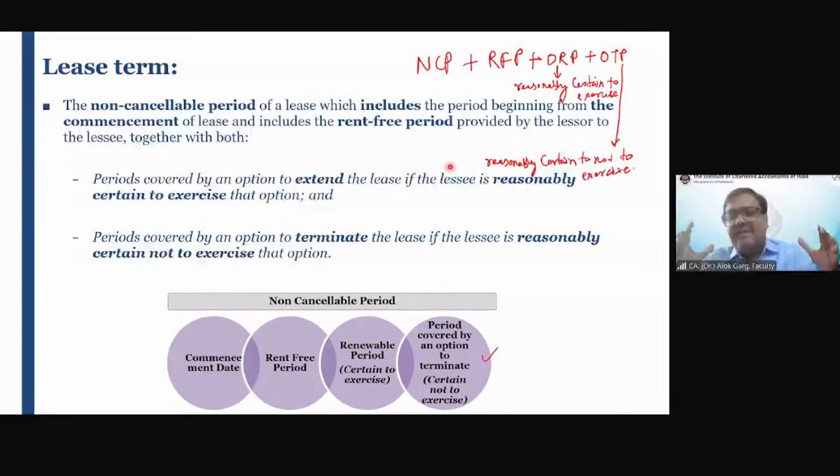So what is a lease term? Lease term is equal to non-cancelable period plus optional termination period. Lease period is a non-cancelable period plus optional termination period, right?